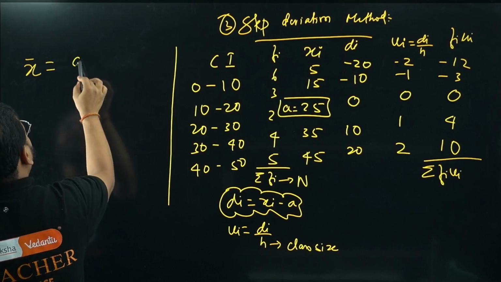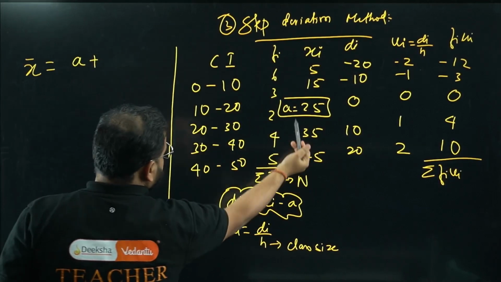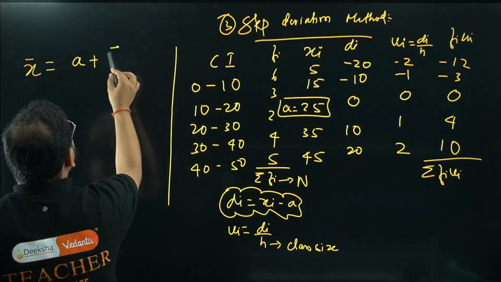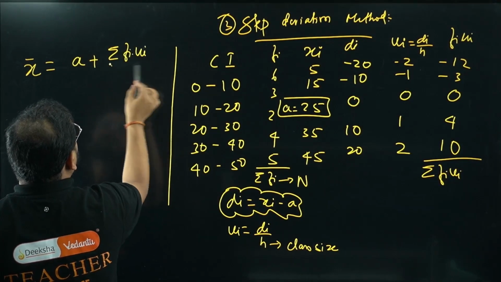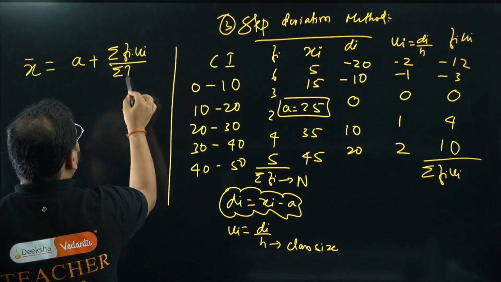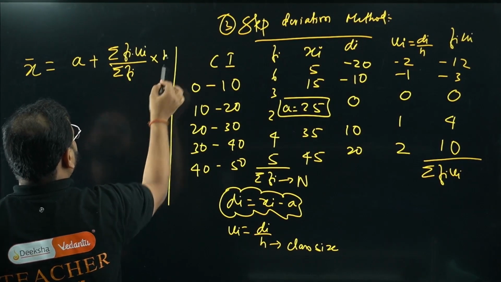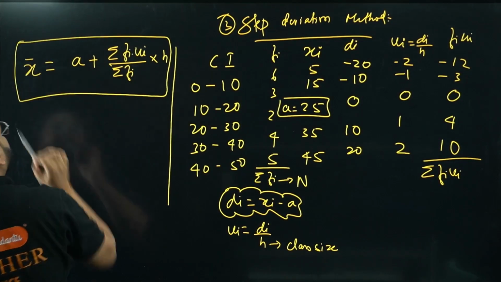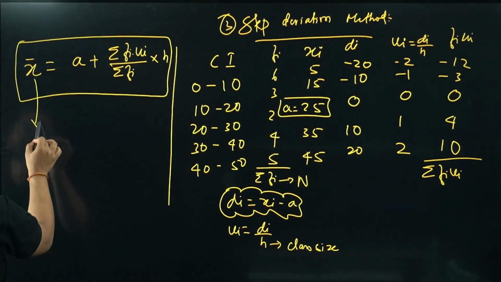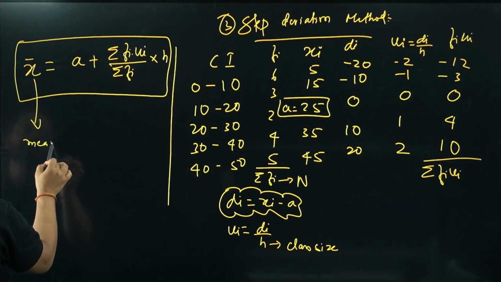Once you get this value, the answer for this question, basically x bar, the mean, will be given by a. A will remain as it is. What is the a value? 25, plus sum of fi ui by summation of fi, times h. This is the formula for the step deviation method. What is this x bar, sir? This is nothing but the mean.